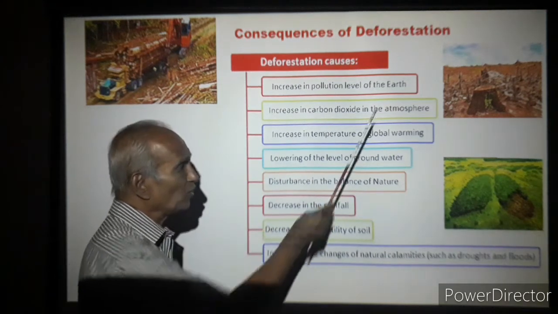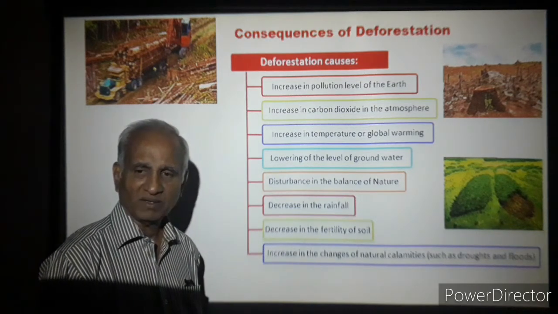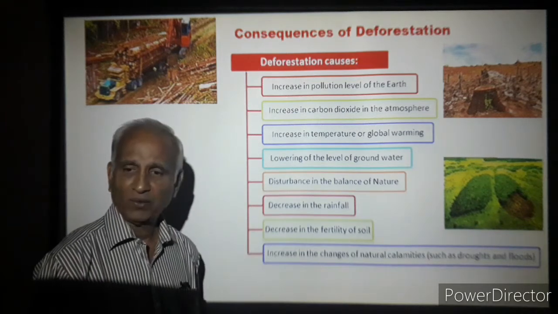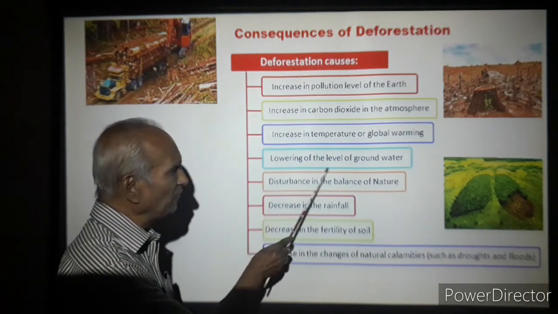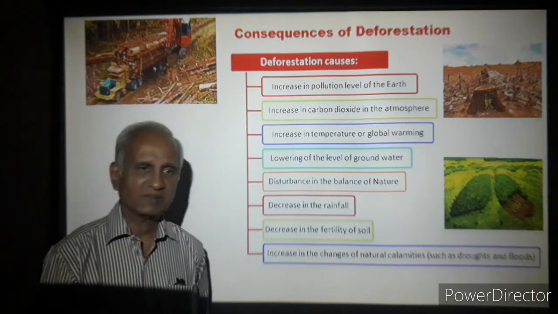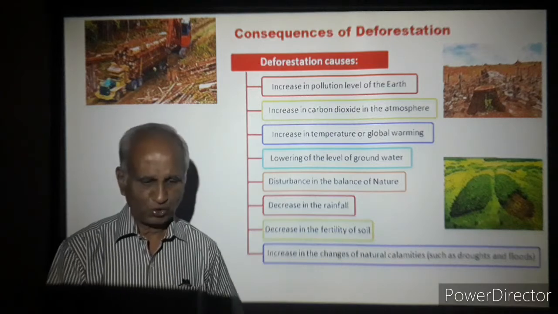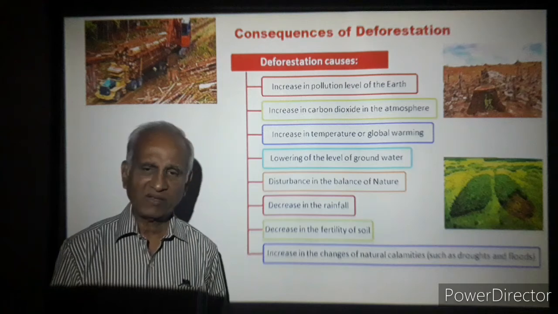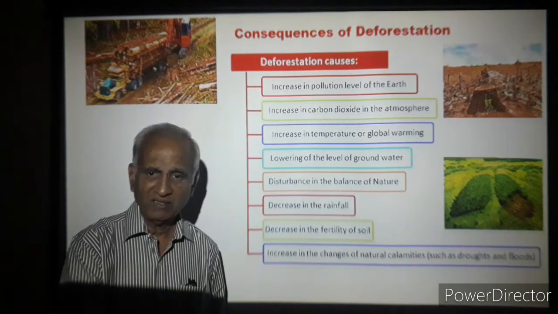Increase in temperature or global warming. Due to global warming, temperature increases. When temperature increases, you have varieties of changes in nature. Lowering of the level of groundwater. When trees are cut, ground gets dried up soon. So groundwater starts disappearing. It starts getting evaporated. The groundwater level will start going down.